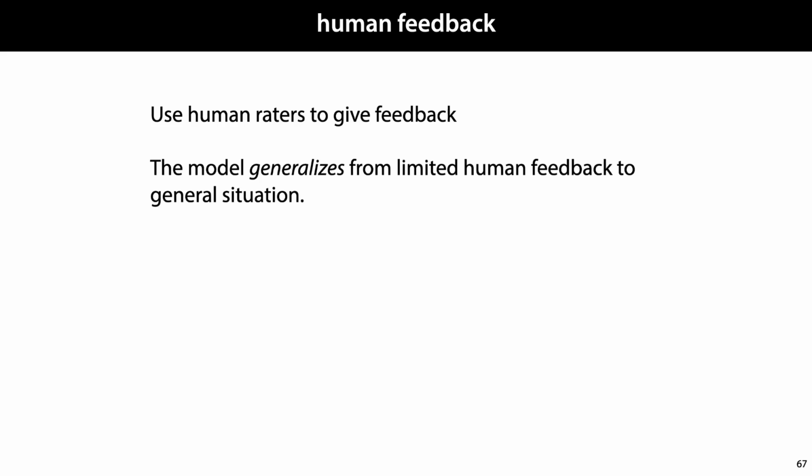The best solution we have come up with so far for the alignment problem is human feedback. We simply take a small army of human annotators and we have them tell the system which of its responses are good or bad. Now you might wonder why we didn't bring in human annotators earlier, and the answer is that in the pre-training phase we need hundreds of gigabytes of data. It simply isn't feasible to generate that much data in a carefully curated way. In addition, it's likely helpful for a model to see some examples of the kind of behavior it shouldn't exhibit, and then to learn that this behavior is wrong, rather than never to see any examples of the wrong behavior at all.